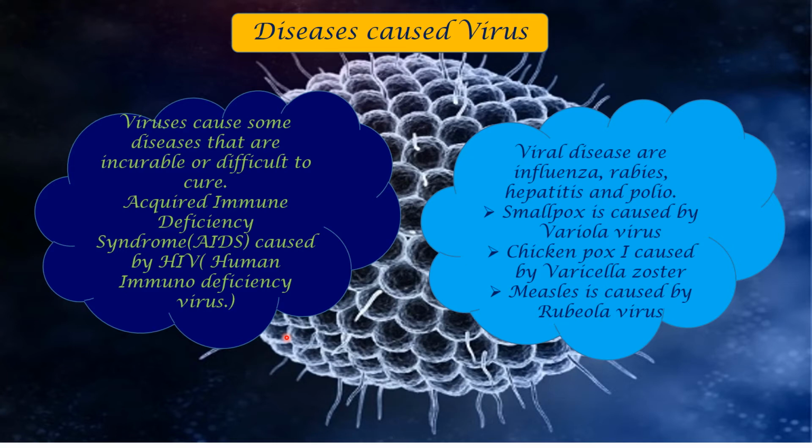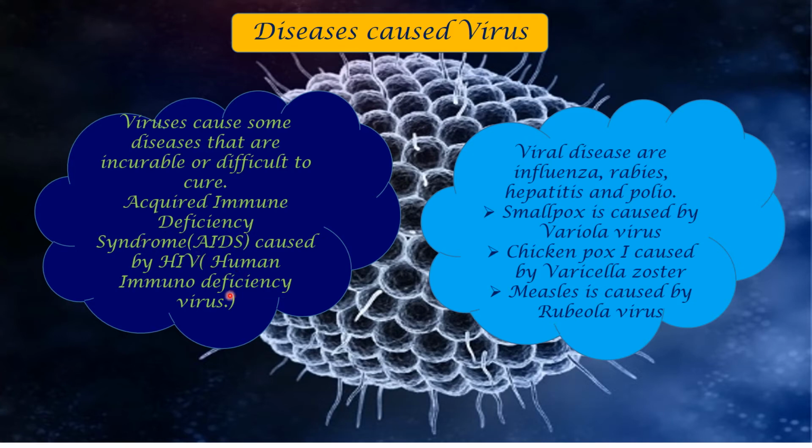Now, let us see here. Viruses cause some diseases that are incurable or difficult to cure. It is said so because it needs more attention to be cured. You might have heard about the condition called AIDS. AIDS is not actually a disease, it is a condition, a syndrome. The full form of AIDS is acquired immune deficiency syndrome.